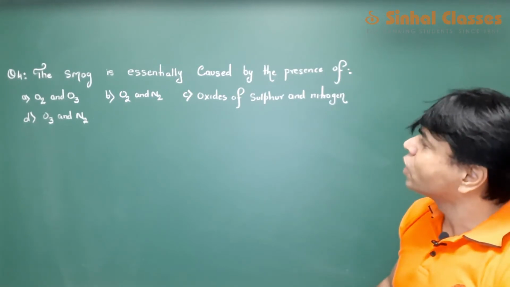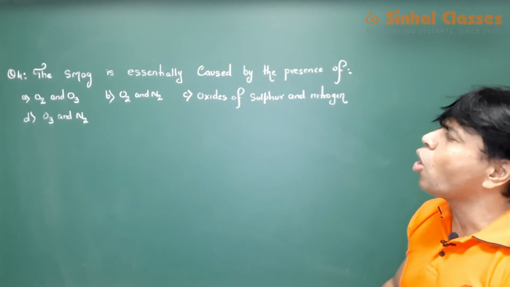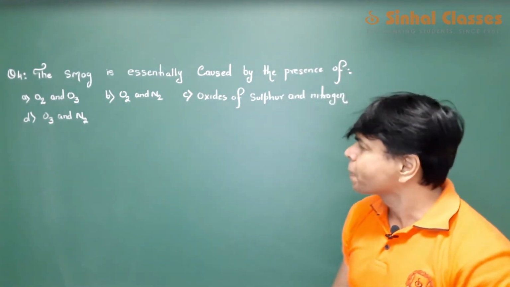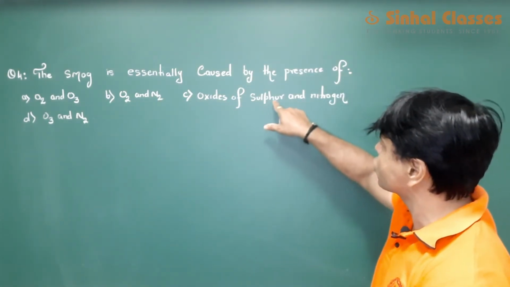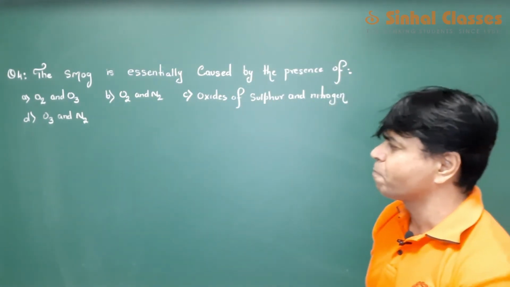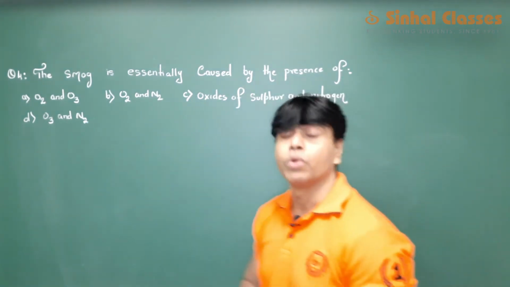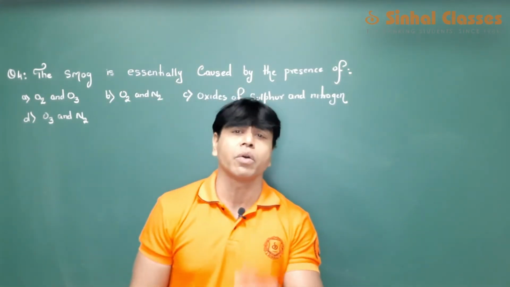Now we go for the next question. The smog is essentially caused by the presence of, is it oxygen and ozone, or oxygen nitrogen, or oxides of sulfur and nitrogen, or ozone and nitrogen? Now, among the following, which is responsible for smog formation?